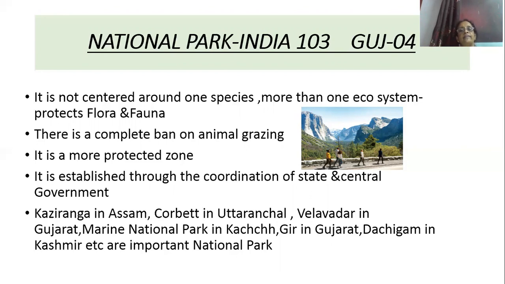Which are some of the national parks? Kaziranga in Assam, Corbett in Uttaranchal, Velavdar in Gujarat, Marine National Park in Kutch, Gir in Gujarat, Dachigam in Kashmir, etc. So the difference between them they will also ask in the board exam. For a sanctuary, what you will write: it protects only a particular species of animal. In a national park, it protects flora and fauna. Then in a sanctuary, local people are allowed to graze the cattle. But in a national park, there is a complete ban on animal grazing.